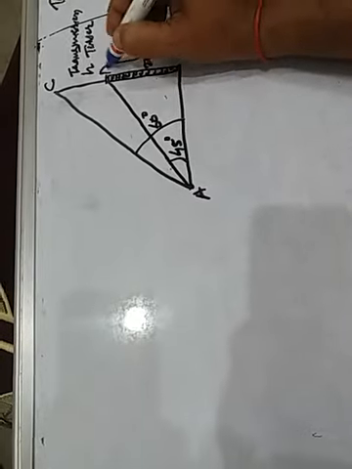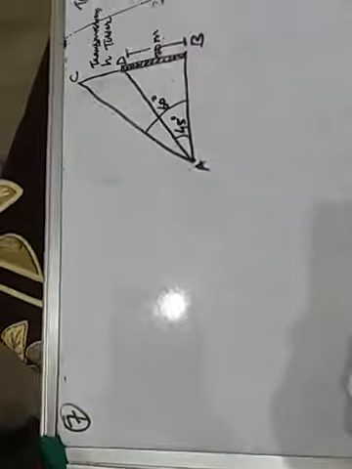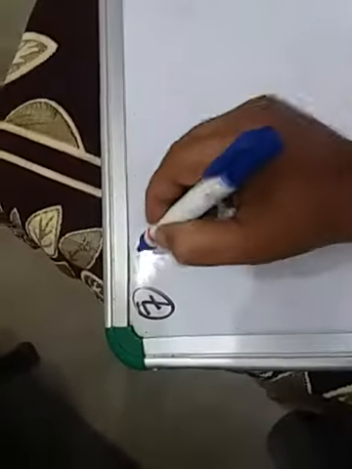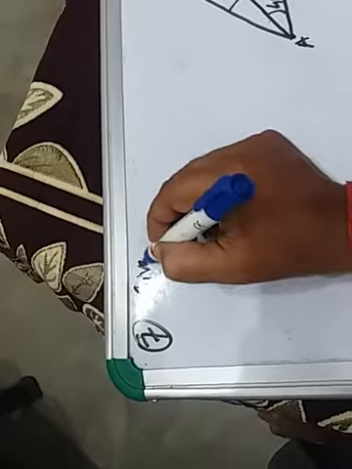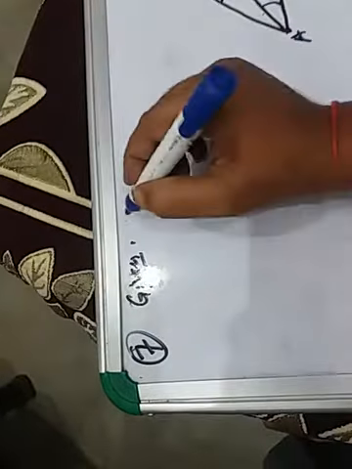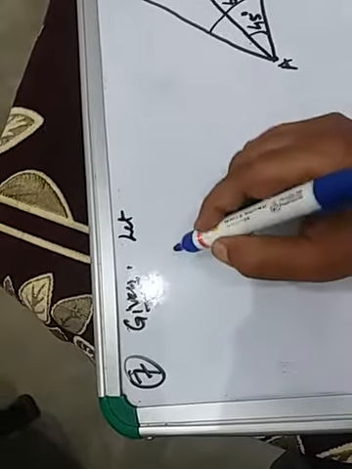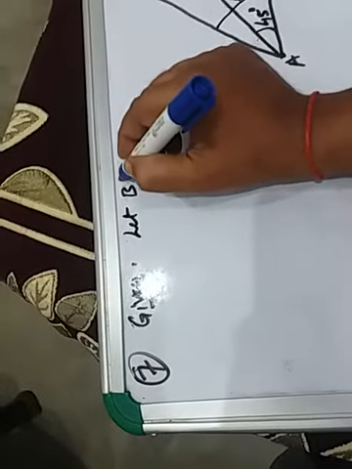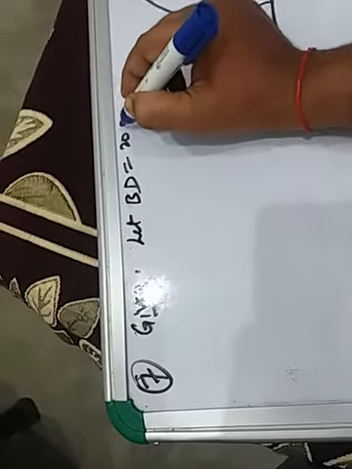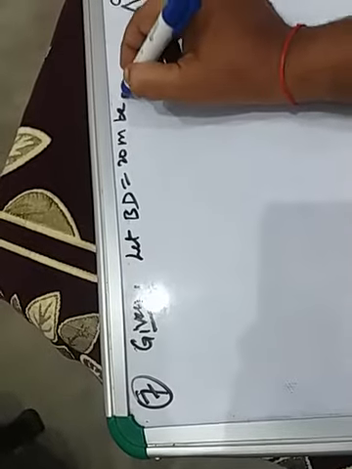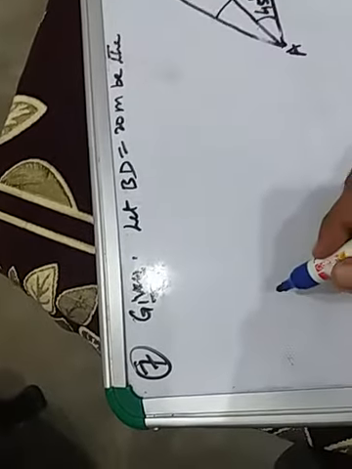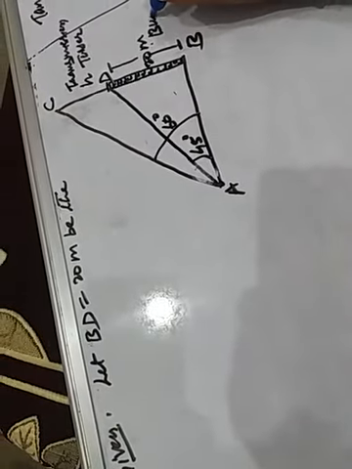Okay children. Now what is given? Here we introduce each and everything. Let BD equal to 20 meter be the building.